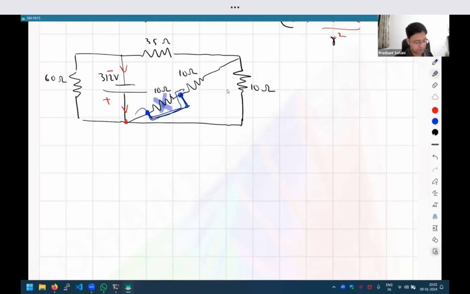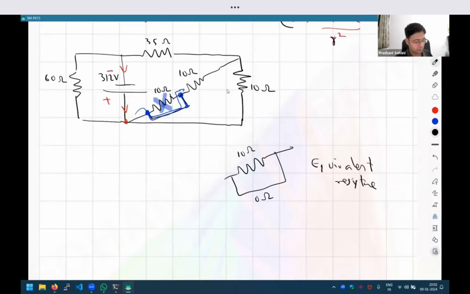Or another way to say the same thing is that you can think of this as a small sub part. If I just draw that part separately, then you have a 10 ohm resistance here, and a wire can be thought of as a 0 ohm resistance. So when you have 10 ohm and 0 ohm in parallel, and if you apply the formula, the equivalent resistance of this is 0. So in other words, this is equivalent to a simple short circuit. Anyhow you interpret it, the point is that this 10 ohm resistance can be completely dropped from my diagram. So I can draw a new diagram now.